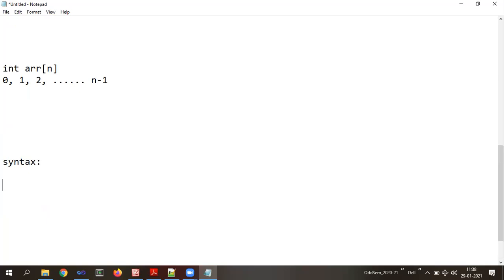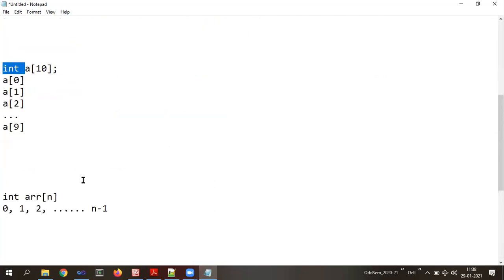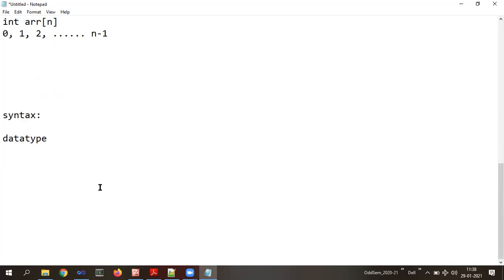So the syntax for the array is: first the data type, as you can see we are providing a data type initially, then a space, then the name of the array, and then square brackets, with the size within the square brackets, and a semicolon. This is the syntax of array declaration.